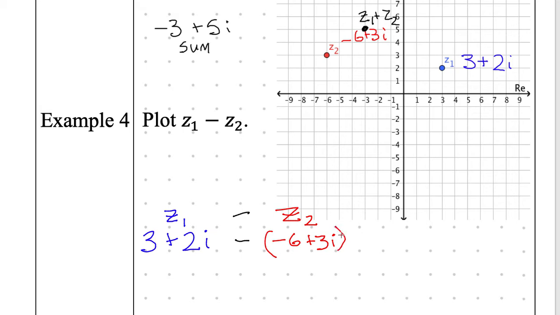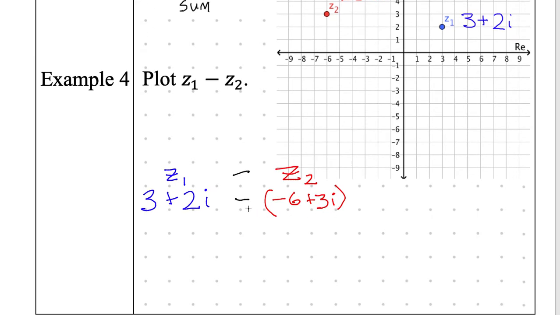Can someone walk me through the problem without graphing it? We'll let someone else graph it. I see India's hand. I see Ellery's hand. Who can tell me how to do the subtraction problem? It's very, very similar to example number 2. India, you're going to want to distribute the subtraction sign into the second part of the problem, so you're going to get +6 and a -3i. Perfect. And then the next step after that? And then combine them together, you get 9 minus i. Thank you, India. Give yourself 50 XP.